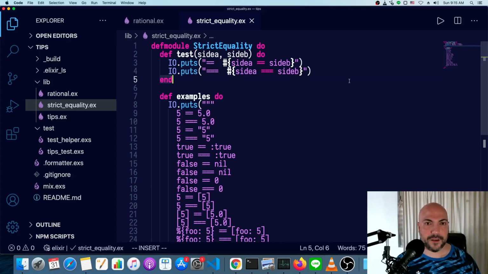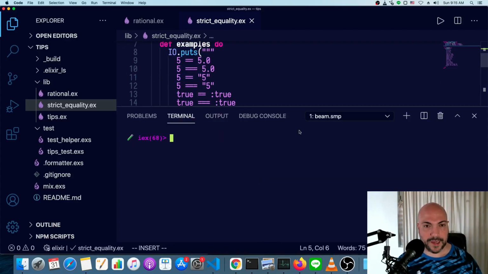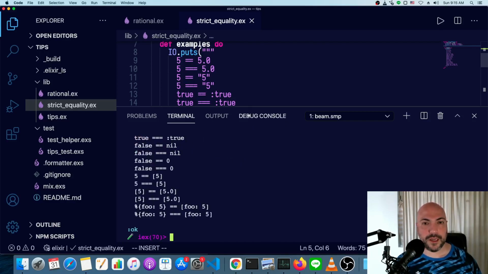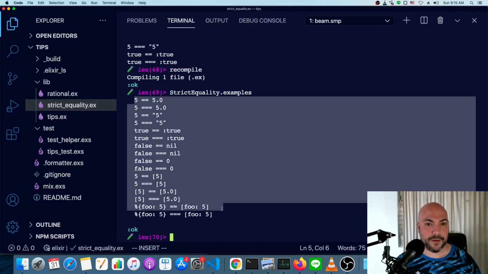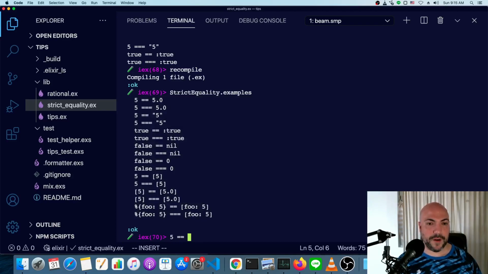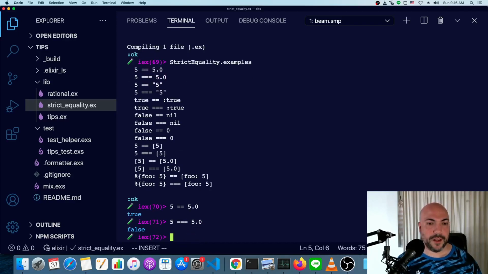Elixir also has a triple equals, but it's much less common than JavaScript's. So I've set up a module here with some examples. I'll just grab all of those. And this is StrictEquality.examples. The triple equals is for strict equality evaluation. So you see here, I've got a lot of comparisons, and I'll type them into the terminal in a moment. First, let's look at 5 equals 5.0. This is true, but with a triple equals, it's false.